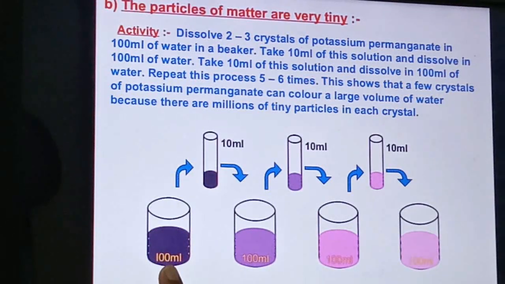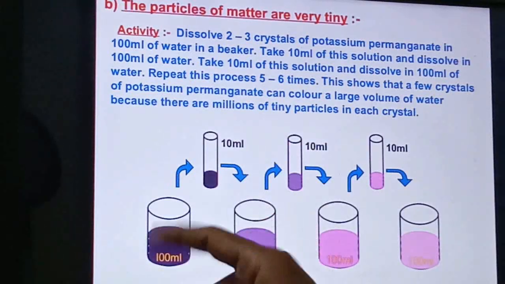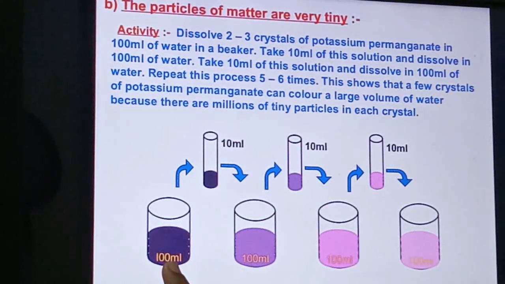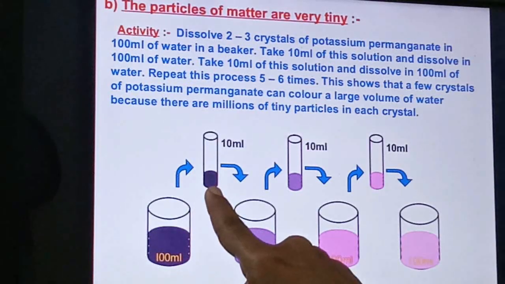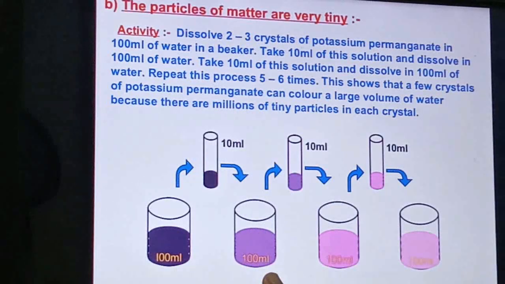Now you can see this beaker having 100 ml water with a few crystals of potassium permanganate having a dark purple color. Then take out 10 ml of the solution in a test tube and add it to another 90 ml of water. So this 10 ml and this 90 ml becomes 100 ml again. Now you can see the color change, means this becomes dilute.